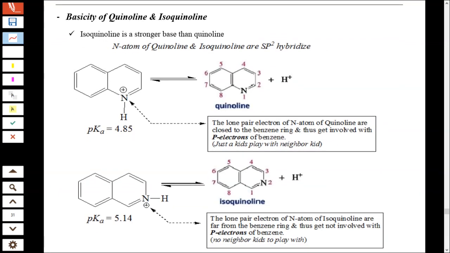Basicity of quinoline and isoquinoline. Here you see, isoquinoline is a stronger base than quinoline. Why? In quinoline, the pKa value is 4.85. The lone pair of electrons on the nitrogen atom in quinoline is closest to benzene, and that gets involved with the pi electrons of benzene, just like kids playing with the neighbor kid.